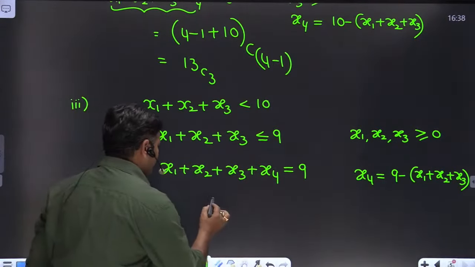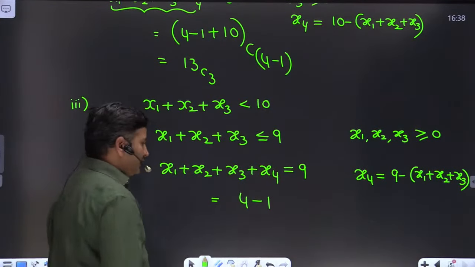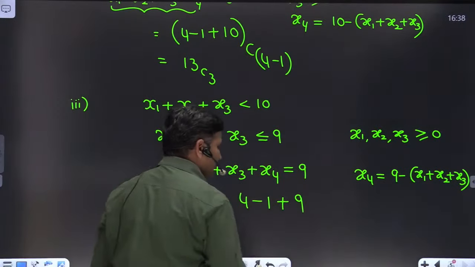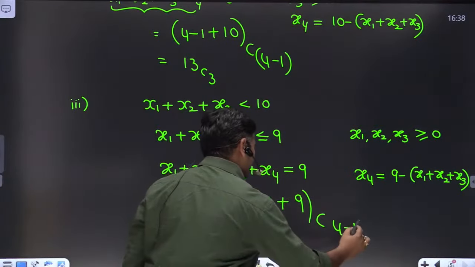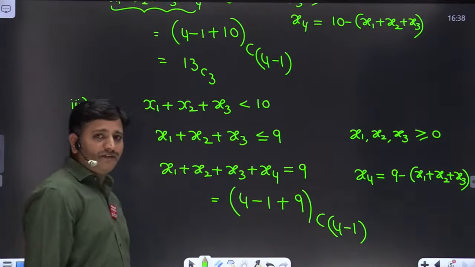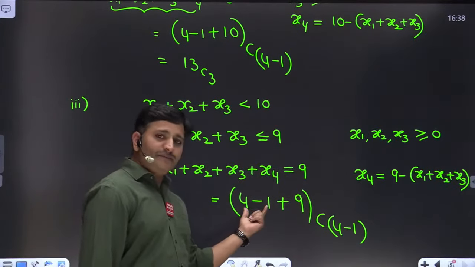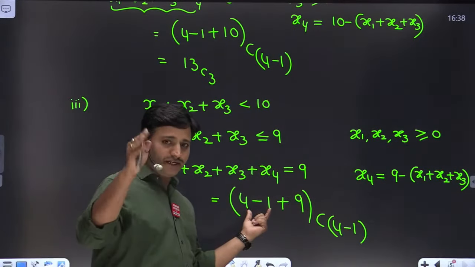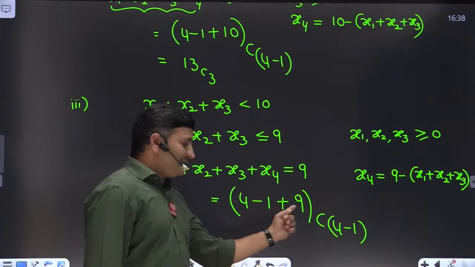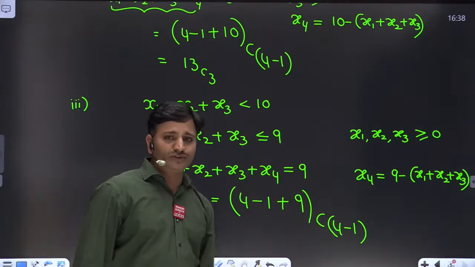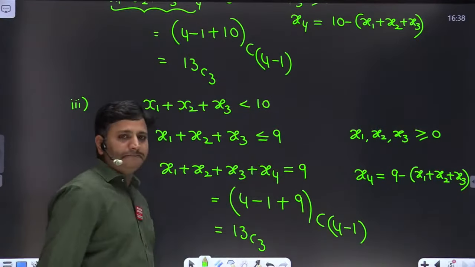Apply the shortcut method, friends. Number of variables minus 1. We are having 4 variables, right? Therefore 4 minus 1 plus the number of similar balls, that is 9. Out of that we have to choose 4 minus 1, friends. I hope you are not memorizing the formula by heart; you are analyzing the formula and doing this problem, right? Always remember number of variables minus 1 indicates the number of vertical lines, and here 9 indicates the number of similar balls. In total we are having 13 positions. Out of 13 positions we have to choose 3 positions, friends, to place vertical lines. So the answer to this question is 13C3.